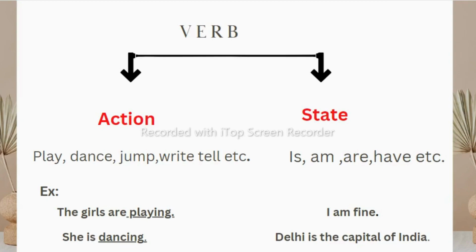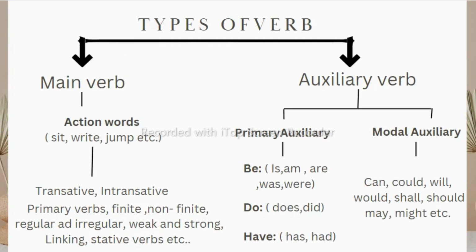If we talk about types of verbs, there are two types of verbs. Let us see each one. There are main verbs and auxiliary verbs. First is auxiliary verb. They can be categorized into two types, modal auxiliary and primary auxiliary. Primary auxiliary consists of be, do, have forms. And modal verbs are can, could, may, might, shall, should, will, would, etc. Now if we see the main verbs, which show the action. Main verbs are our action words sometimes, and they can be classified into transitive and intransitive.